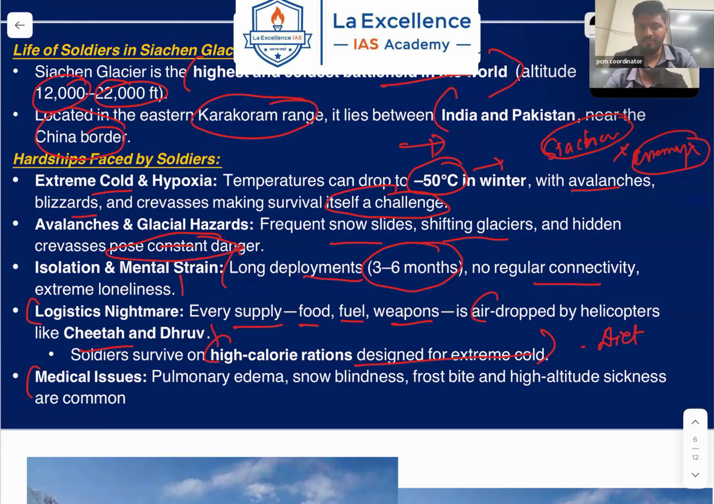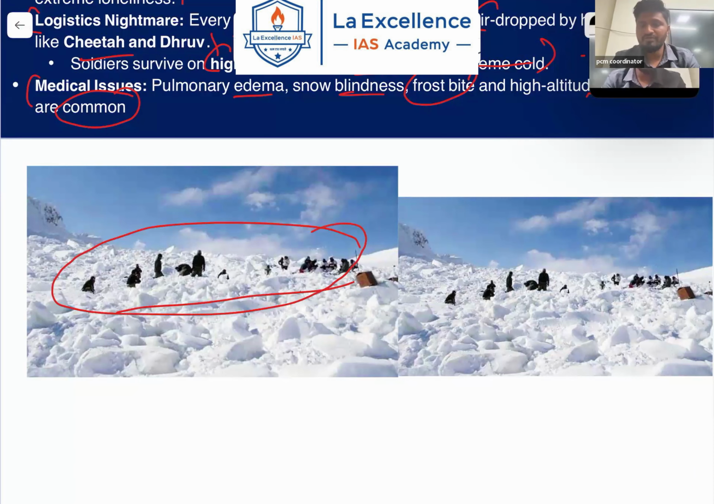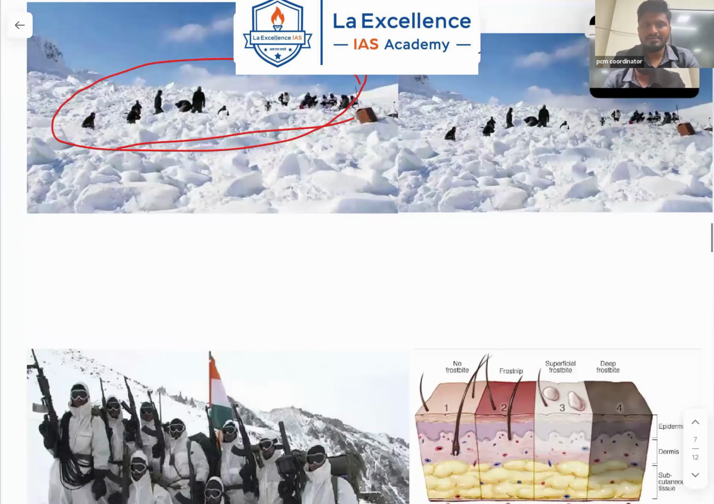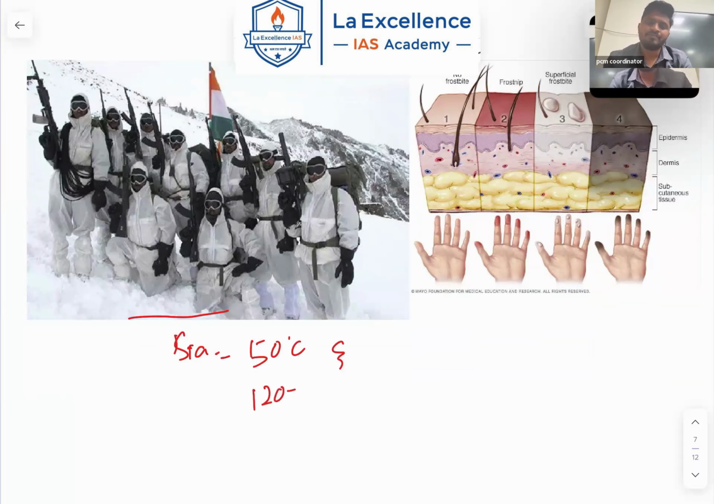Medical issues, very important. Pulmonary edema, snow blindness, frostbite, and high altitude sickness are more common in the soldiers found in these regions. So you can see here, this is the image from the recent avalanches, how the avalanches happened, how the soldiers are looking for their comrades, how the soldiers have been buried under the snow. And this is the patriotism of Indian soldiers, even in the Siachen Glacier, even at minus degrees Celsius, even at the height of 12,000 to 22,000 feet.